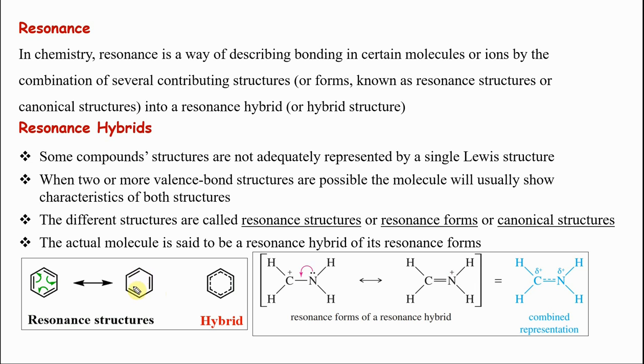benzene does not have 3 double bonds and 3 single bonds. It has 1, 2, 3, 4, 5, 6 equivalent 1.5 bond order. Okay, because of resonance. So resonance ku namakku irukka vendiyadhu enna na alternate single and double bond, and we can move this just like these arrows. And normally what we do with benzene drawing is we put this for convenience, we do this. Okay, now go to this molecule right here.